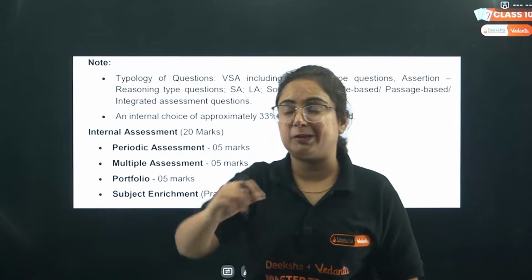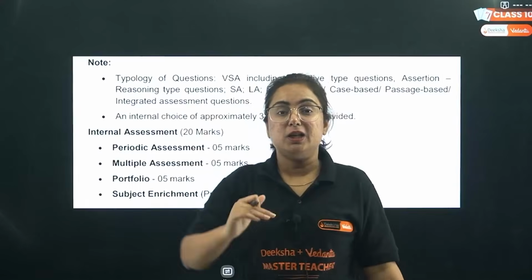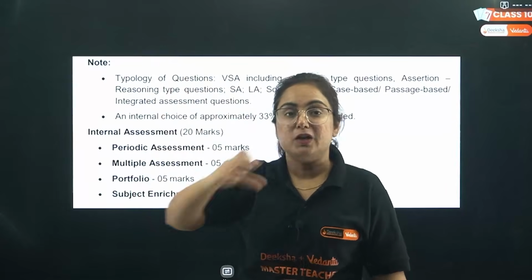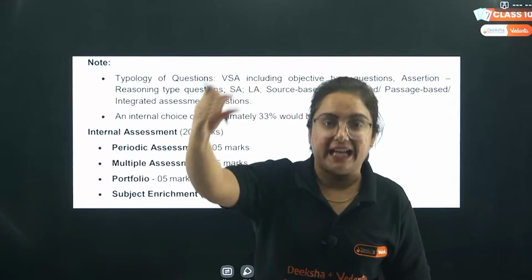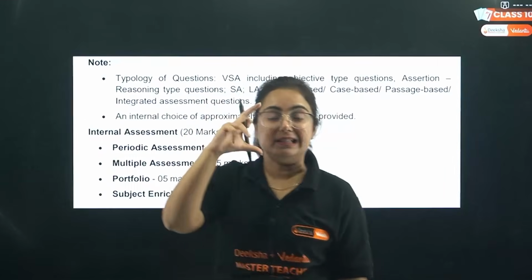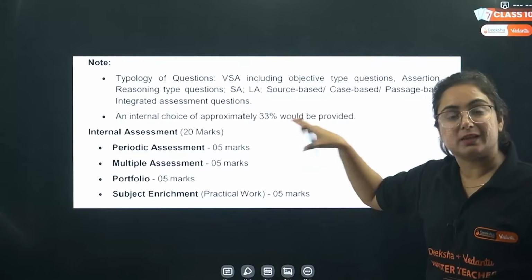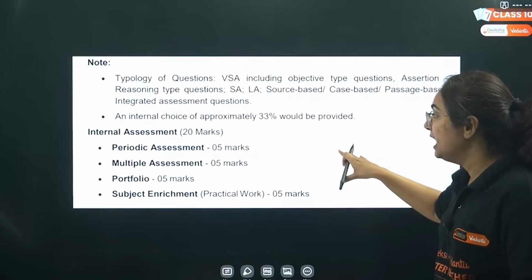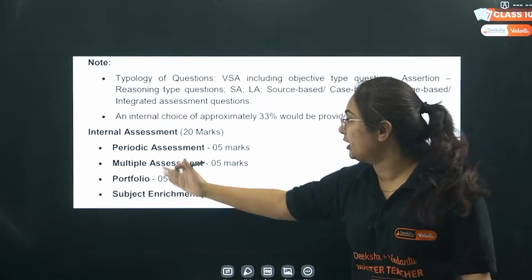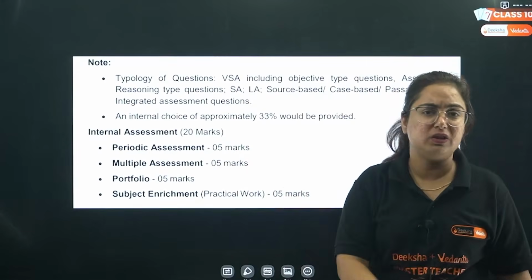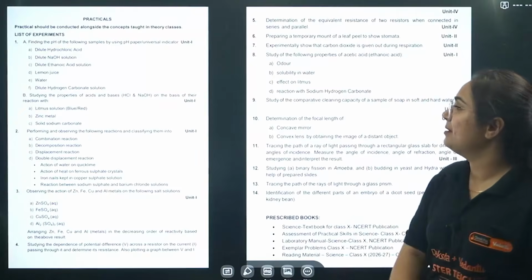However, the choices can be, this is question number 15, you solve either question number 15A or B. The internal choices will be provided to you, and that's approximately 33% in the question paper. The 20 marks will be given to you according to your internal assessment, and these are the portfolios or the descriptions which they provide you for your internal marks.